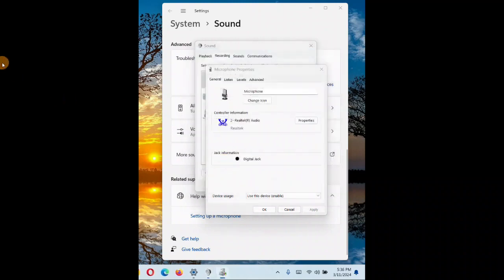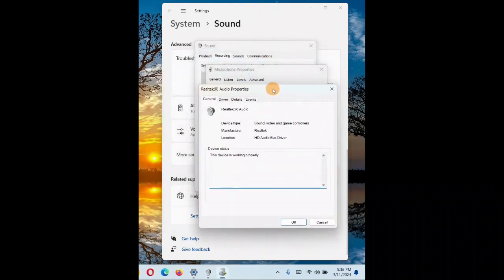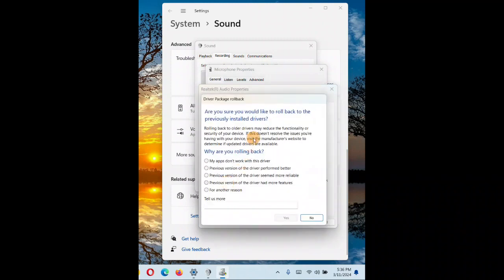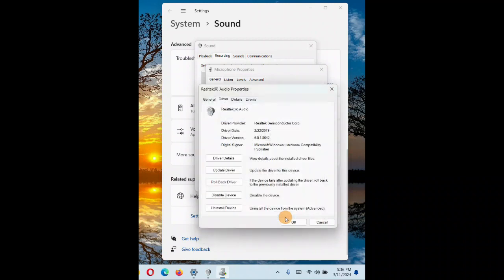Again, you'll come up with another window, and you'll go to the drivers. Now you'll click on rollback driver. If you want to choose the options, what might be the reason why you want to roll back your driver to the previous state. So you're going to choose one option from there why you want to roll back. So I want to roll back because my previous driver was giving good performance, and then click on OK. So it will take some time.